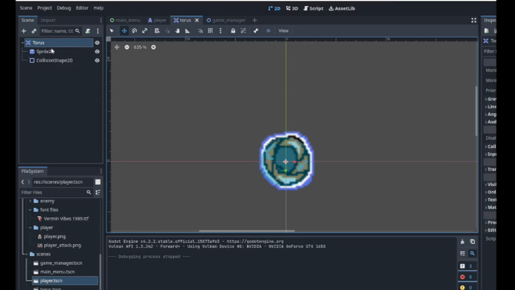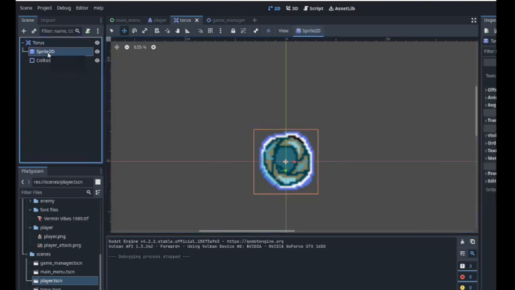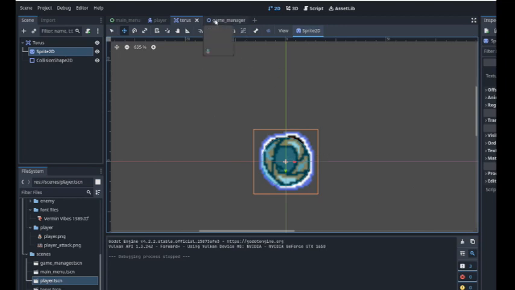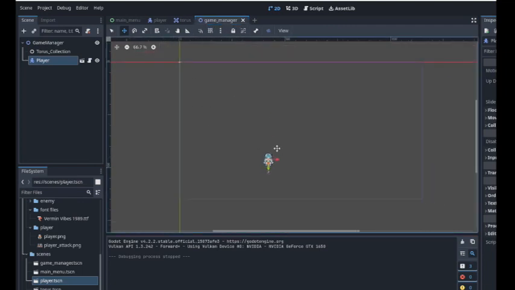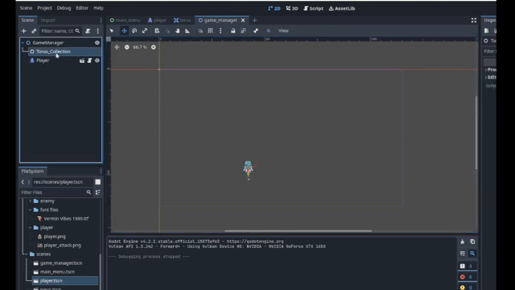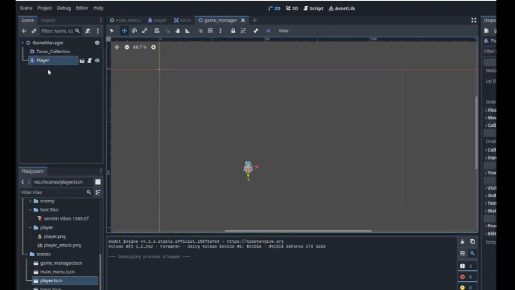Now it's time to add the projectile. For this, I'm using a torus sprite which I made in Aseprite or LibreSprite, and my goal is to rotate this image whenever we hit the spacebar. So I created this game manager scene where we'll play the game. There is a torus collection and a player. I set the player position over here, right? And the torus collection will have all the toruses that get spawned in when we press the spacebar, alright?